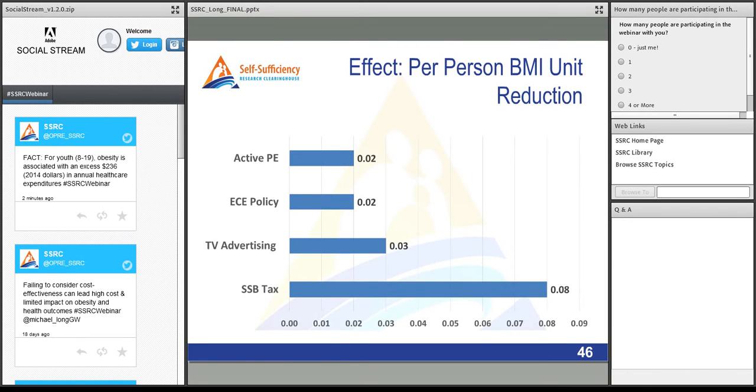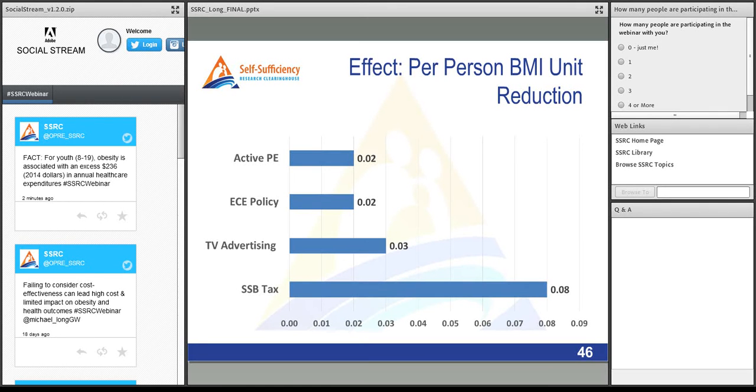How do we get these results? Well, first, what is the effect per person of a BMI unit reduction? And in all the 40 that we looked at, there's not one policy that's going to reverse the epidemic. We're actually going to need to put a suite of policies together that will actually reverse the epidemic. But there are differences in the effect size, and one of the reasons that the sugar-sweetened beverage tax is so important is that there's strong evidence that sugar-sweetened beverage intake is one of the key driving factors of the epidemic, and that a tax would lead to a substantial reduction in consumption.